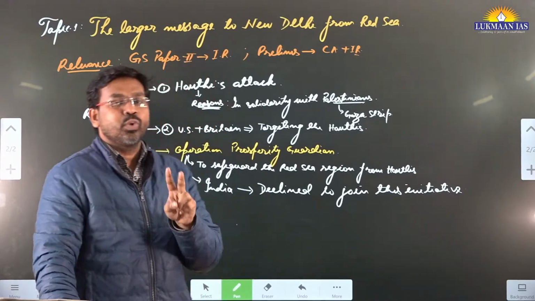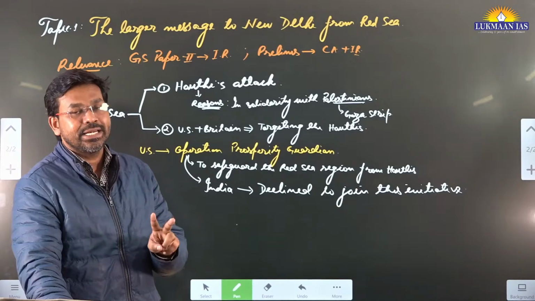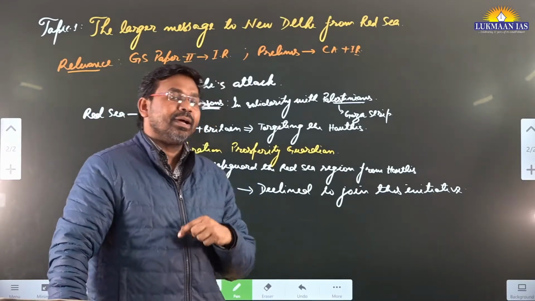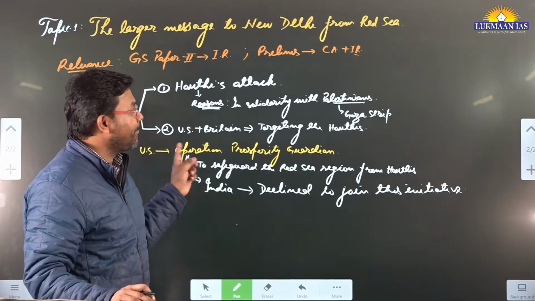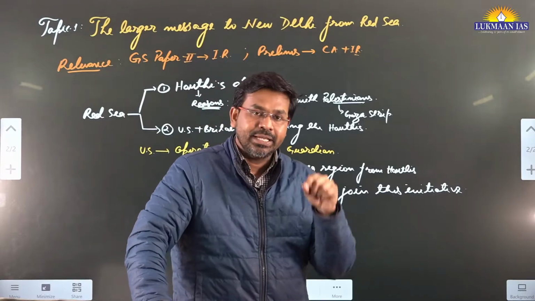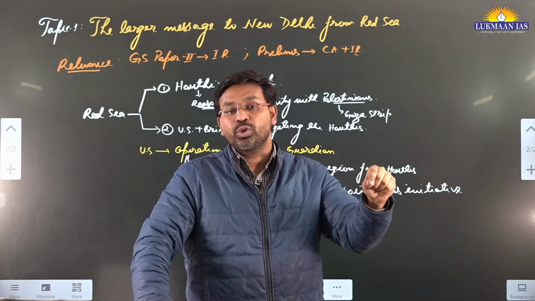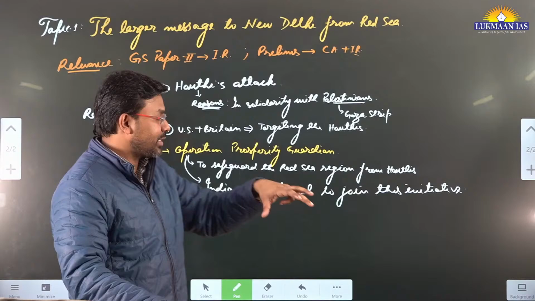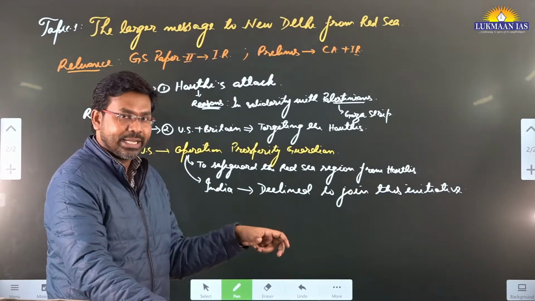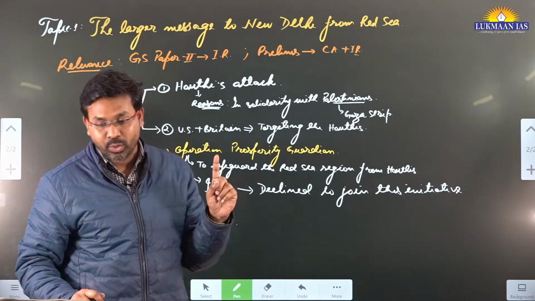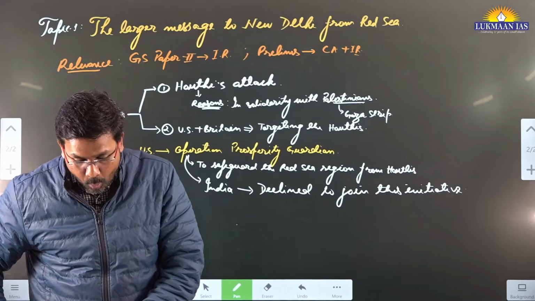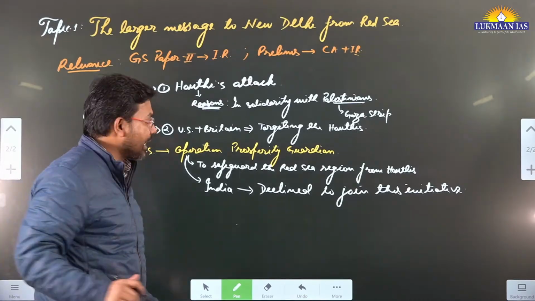So there are two ships especially that are in news. These two ships have also met with an attack. These ships were also attacked by Houthi rebels. And what the Indian Navy has done, the Indian Navy has escorted those ships from the Red Sea region to the Indian Ocean, to India. So they have protected it. So I am going to write down the name of those maritime vessels also. One of the maritime vessels is known as MV Chem Pluto.